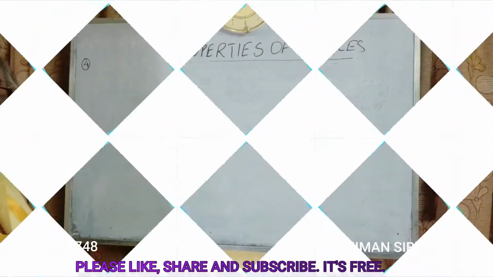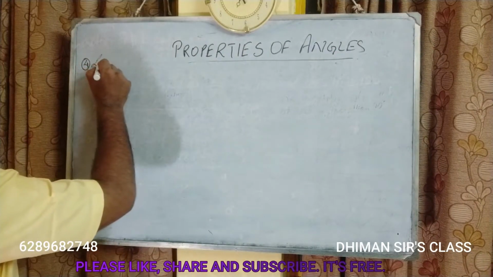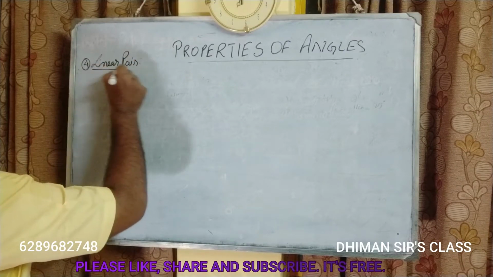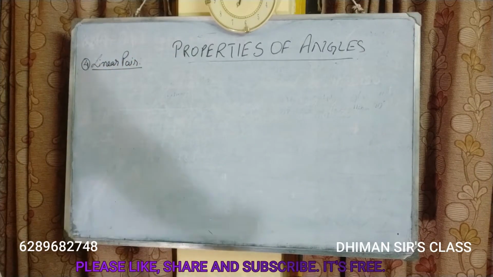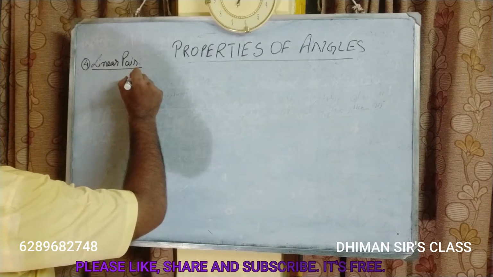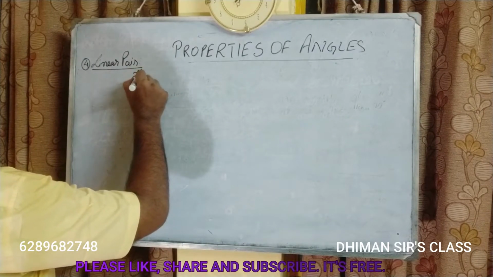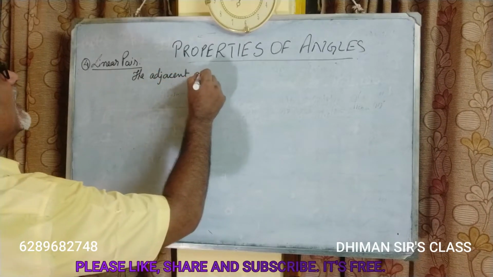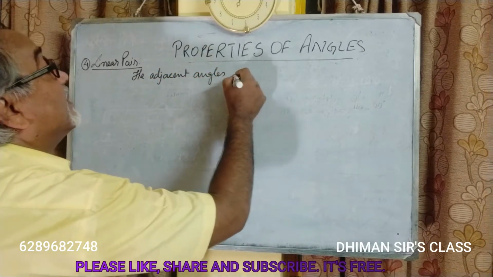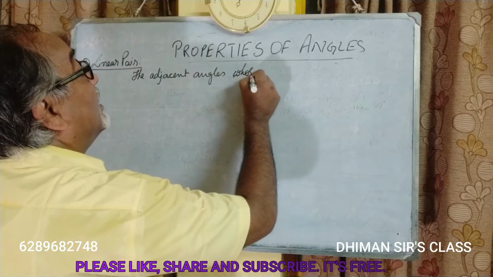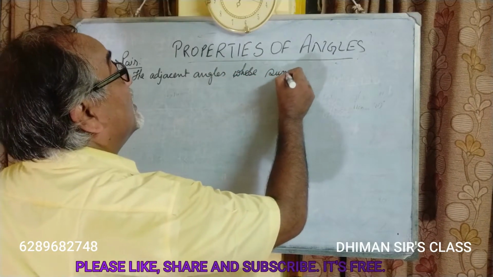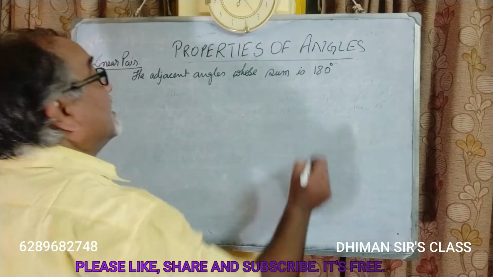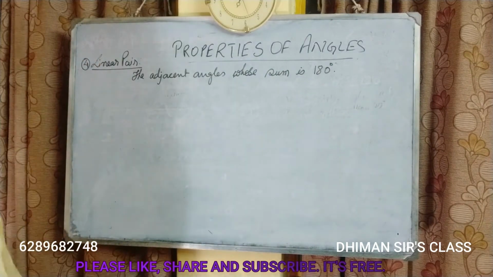Next property. Now students, next is linear pair. In case of linear pair, you will say the adjacent angles whose sum is 180 are called a linear pair.